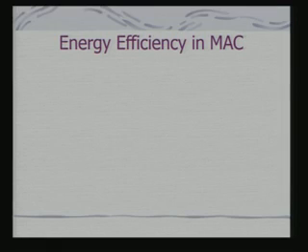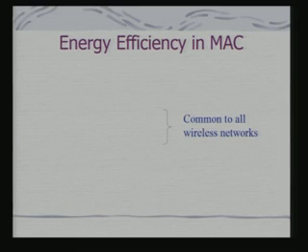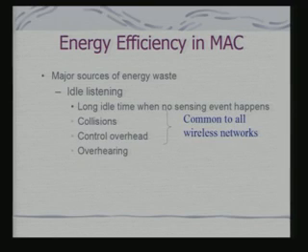So, let us look at one aspect of it, that of energy efficiency. Now, what we have found that common to all wireless network, the major sources of energy wastage is idle listening, because you have got long idle time when no sensing even happens. This is typical to that of a sensor network, but you actually do an idle listening to find out whether there is a collision or not.